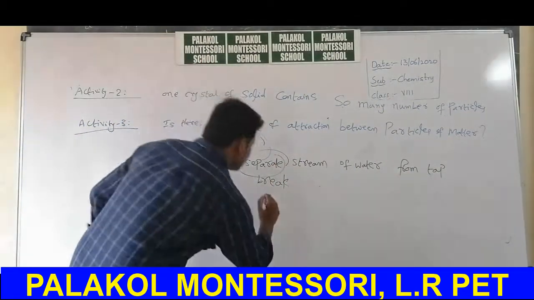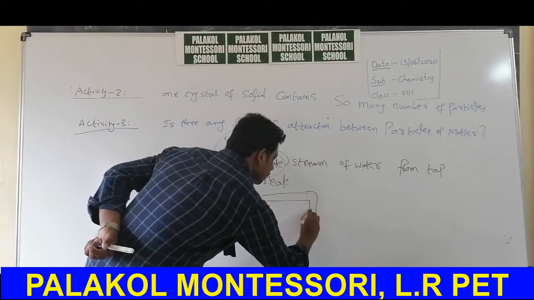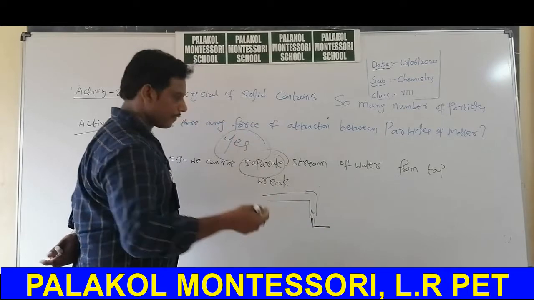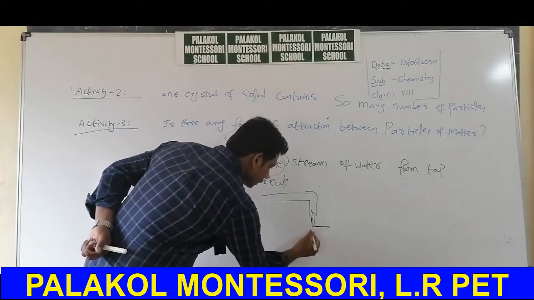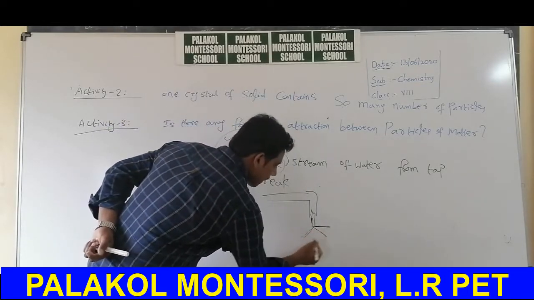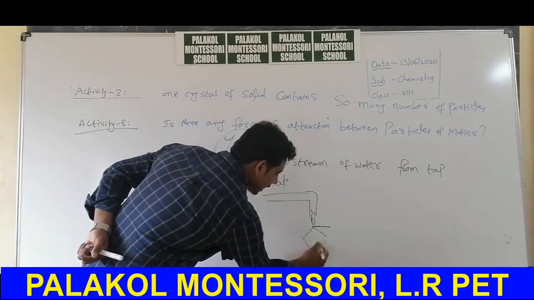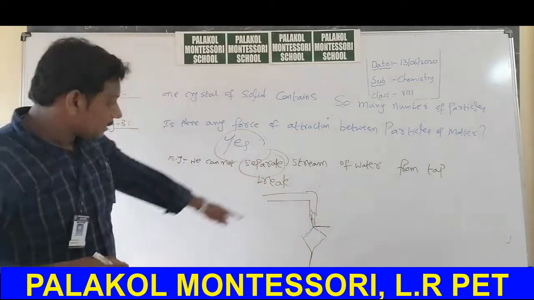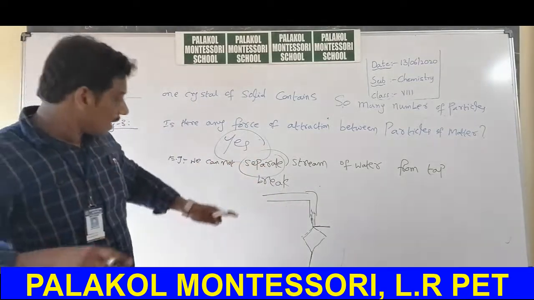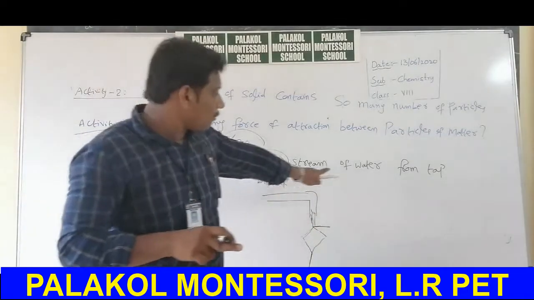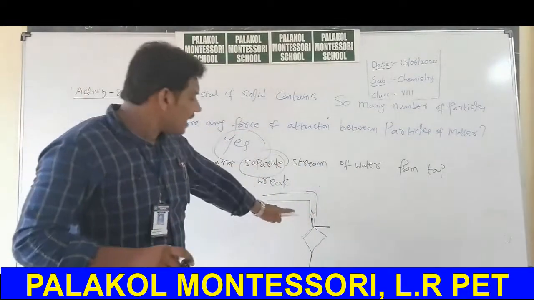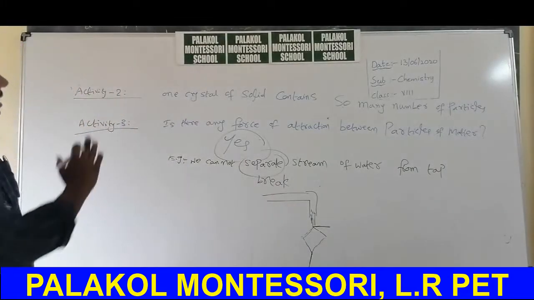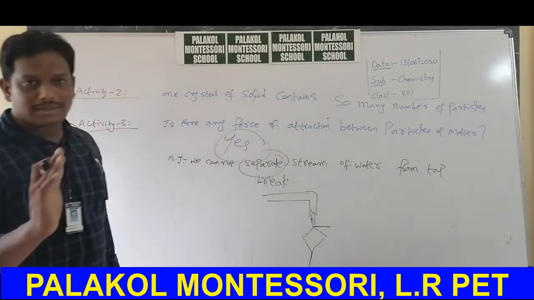Why? Because this is a tap, and water is coming like this. If you introduce your finger here, it changes into two paths. But within fractions of a second, these two paths combine again to form a single flow. That means we cannot separate or break the flow of water. Why? Because there is a force of attraction between particles of matter. This is about the activity.